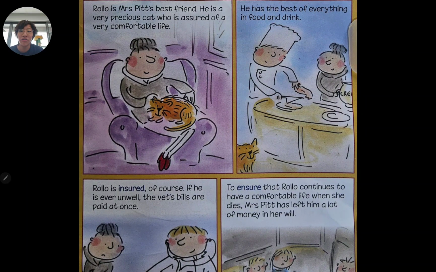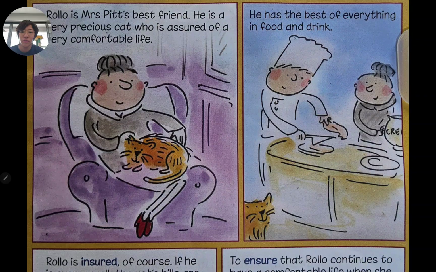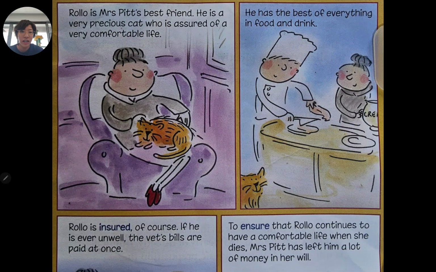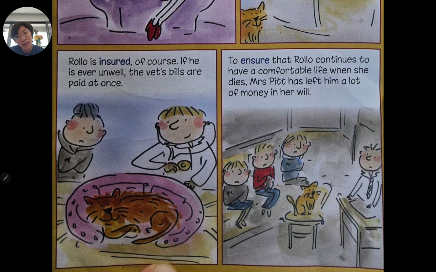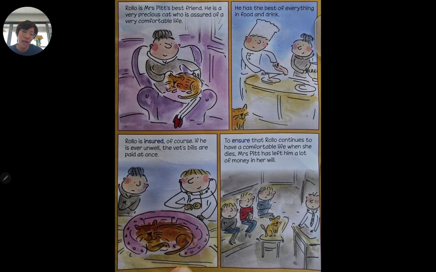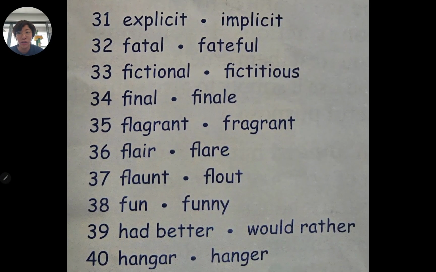Rollo is Mrs. Pitt's best friend. He's a very precious cat who is assured of a very comfortable life. He has the best of everything in food and drink. Rollo is insured, of course. If he is ever unwell, the vet's bills are paid at once. To ensure that Rollo continues to have a comfortable life when she dies, Mrs. Pitt has left him a lot of money in her will.